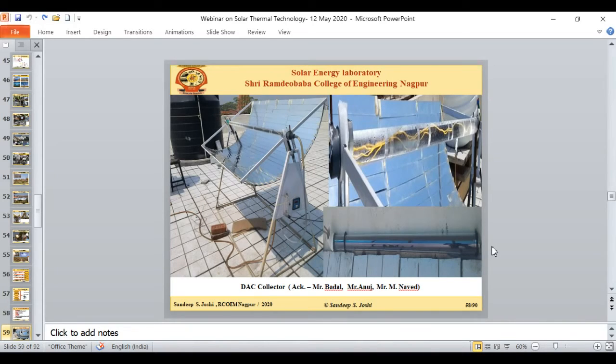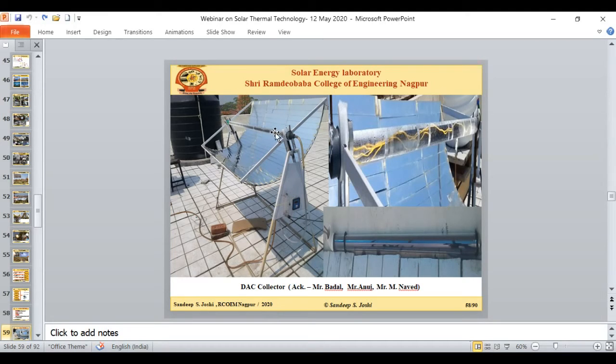This is the first project where we work on the parabolic trough collector, and we call it the DAC type of collector. That's the direct absorption type of collector, where all the energy is concentrated at this receiver, and the receiver is collecting the energy, and these are the mirror strips which are reflecting all the energy to the receiver. And why do we call this a direct absorption type of collector? Because there is no metallic contact in between the solar radiation.